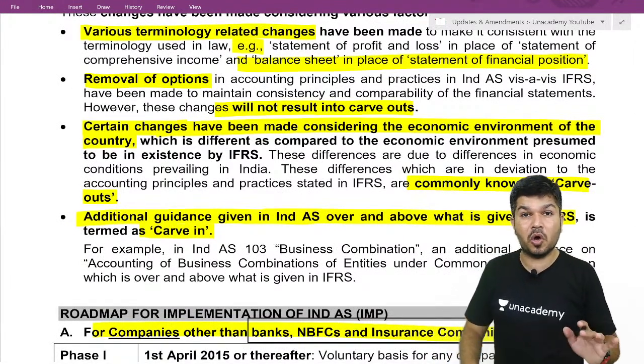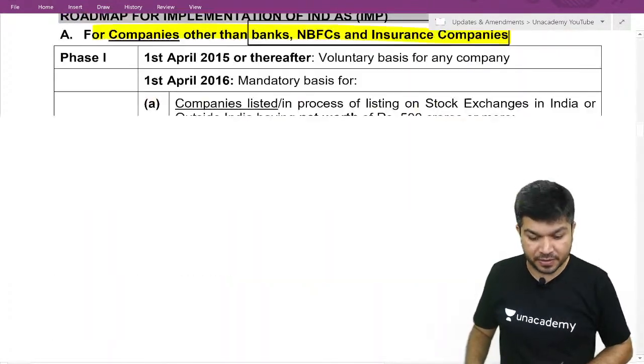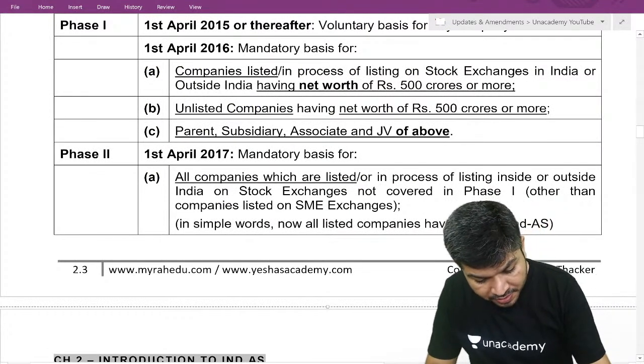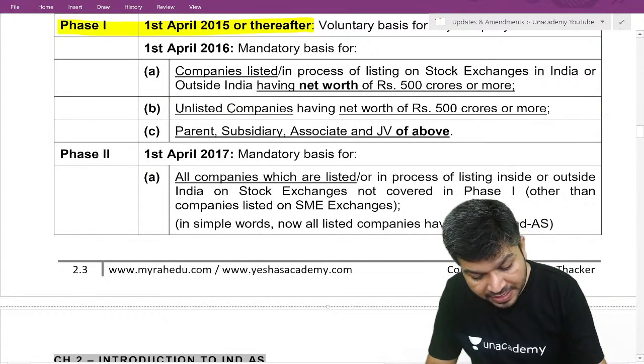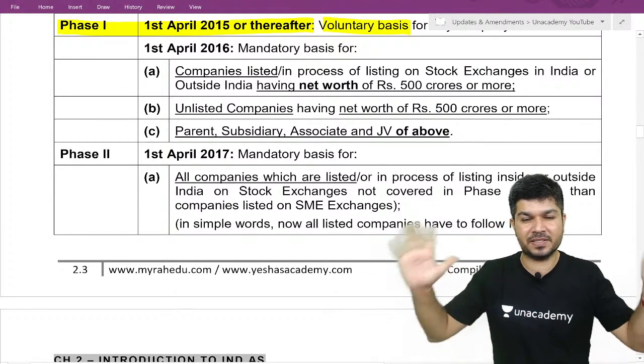Okay, so this is for a normal company. For a normal company, when will Ind AS start? Phase 1 is 1/4/15 or thereafter. It was on a voluntary basis, so any company could voluntarily start adopting Ind AS.